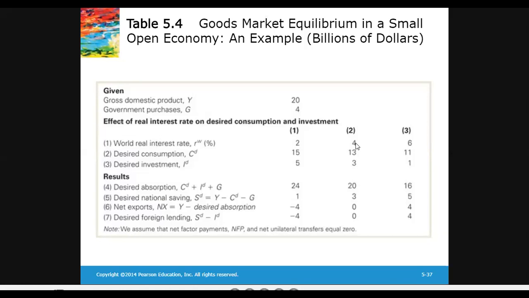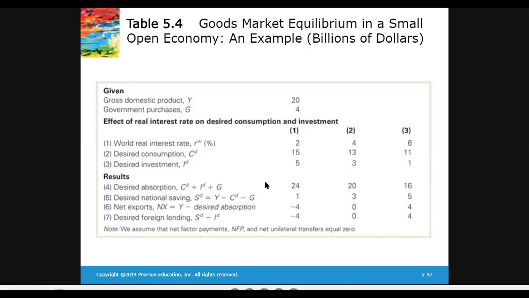Now this is the theoretical idea. You can verify this idea from these numbers. When the world real interest rate declines from 6 to 4%, the desired consumption increases from 11 to 13, and desired investment increases from 1 to 3, right?